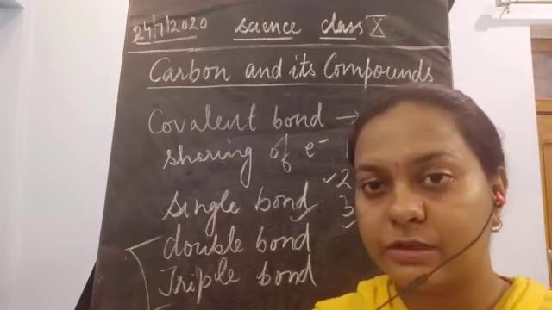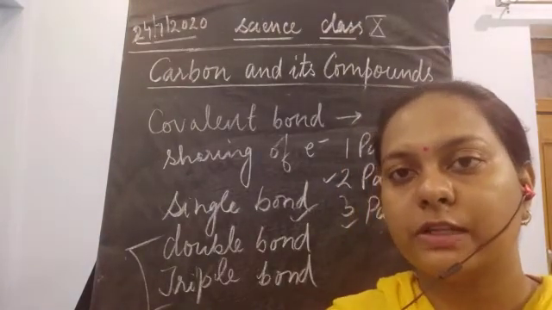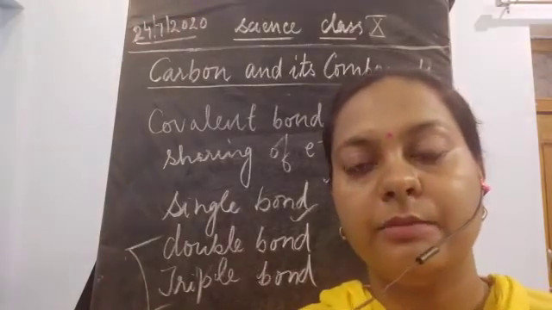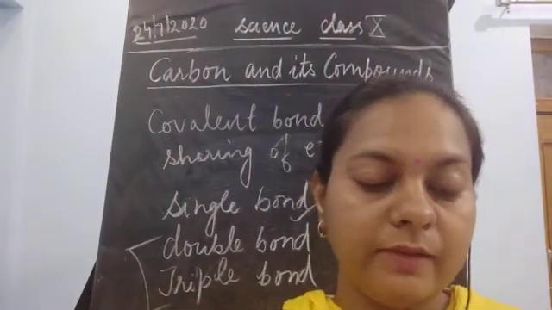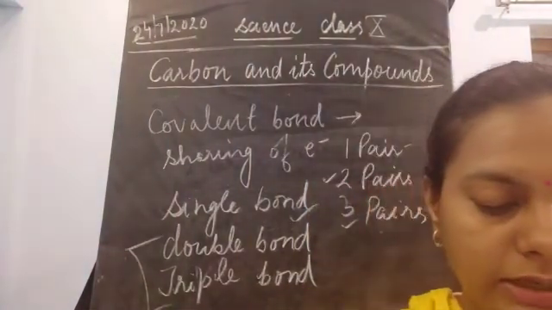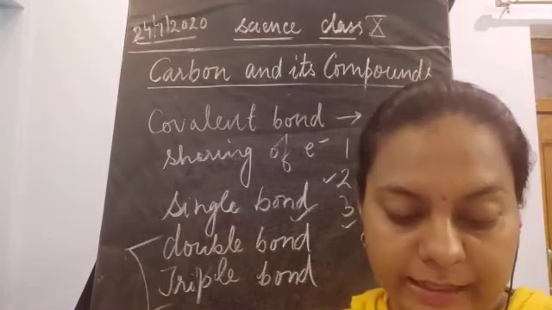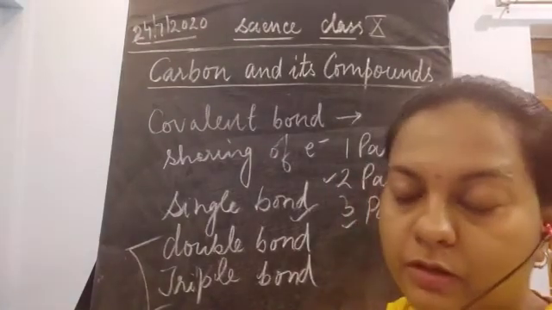And how many valence electrons are there in carbon? It has 4 valence electrons which are responsible for the interaction in the making of carbon compounds. Okay, so we have learnt about that in class 9. We know that reactivity is always explained because of the combining capacity of the atom.